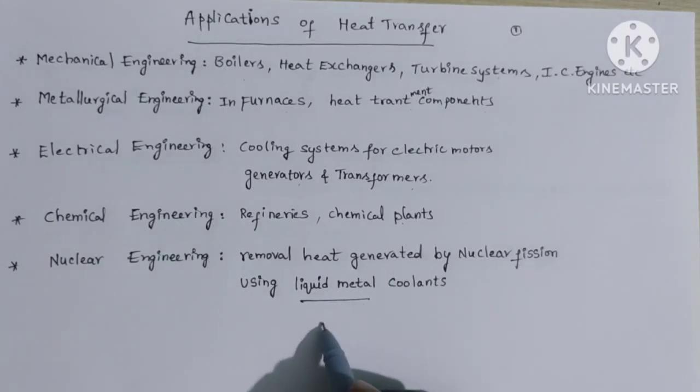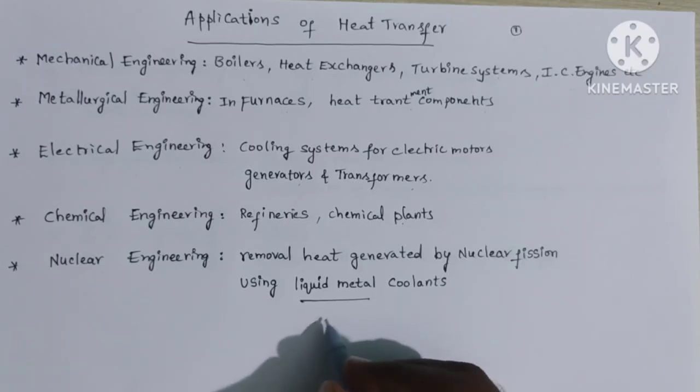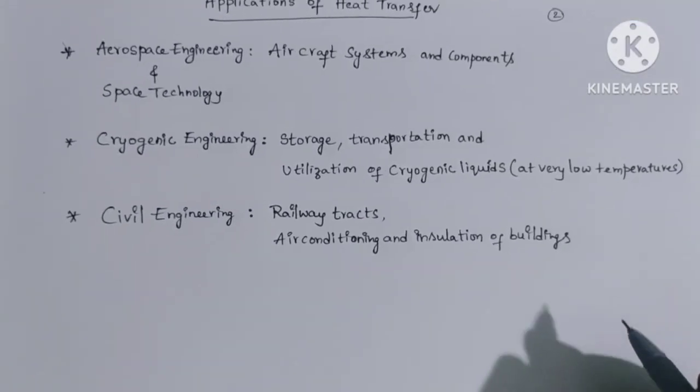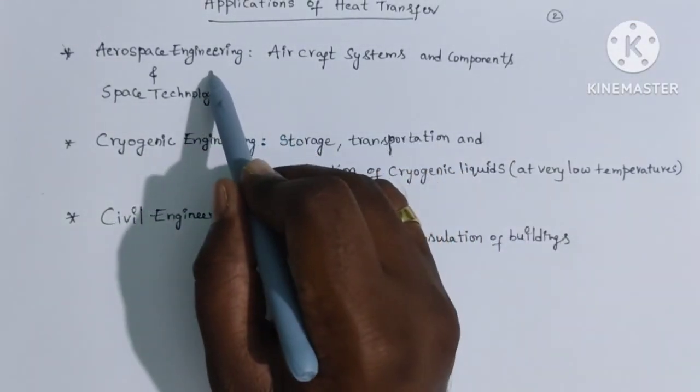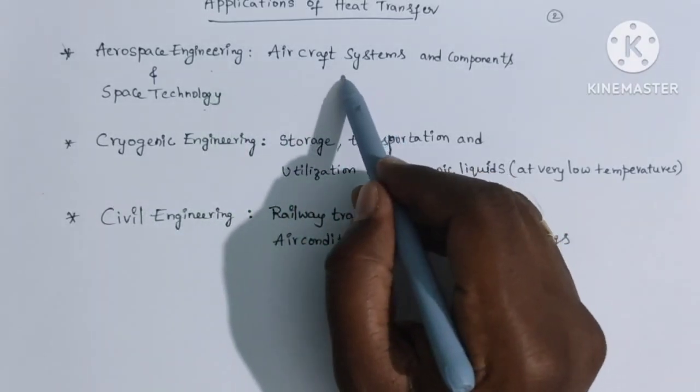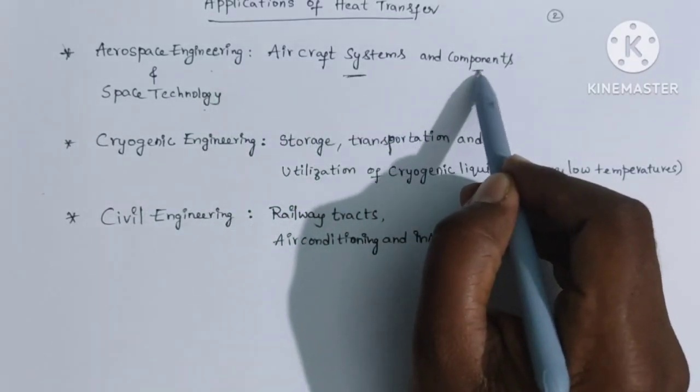Nuclear engineering also has heat transfer applications: removal of heat generated by nuclear fission using liquid metal coolants. Liquid metals are, for example, mercury. Next, aerospace engineering and space technology heat transfer applications are aircraft systems and components.